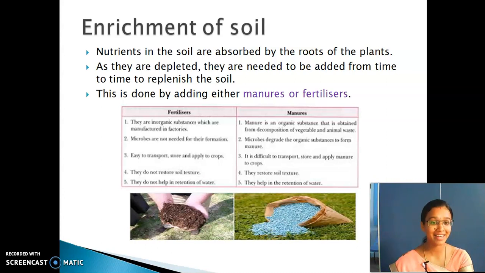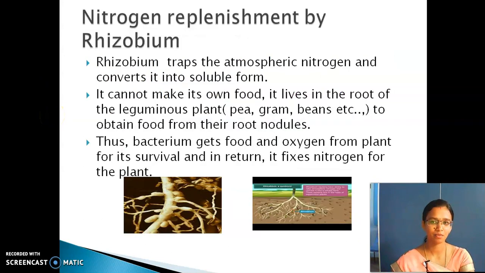They are nutrient rich. Then when the rain comes, the fertilizers are washed away by the rainwater and they get drained into the lakes, seas, rivers, ponds, etc. So that water also becomes polluted. Now we will move to the next.